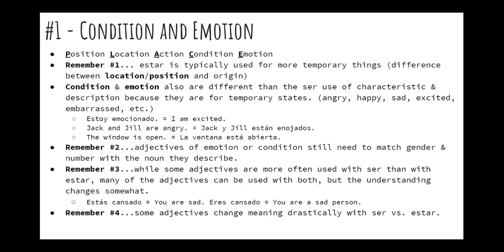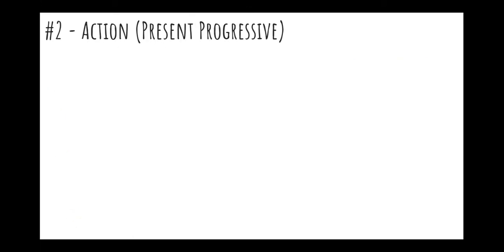And remember number four, some adjectives change meaning drastically with ser versus estar. So somos listos, we are smart. Estamos listos, we are ready. So aburrido, listo, seguro, and there are many others. Some of the ones in our vocabulary that have this, you'll see in parentheses after each definition, if it's a definition that's used with ser or estar and it's drastically different, you'll see that in the vocabulary.